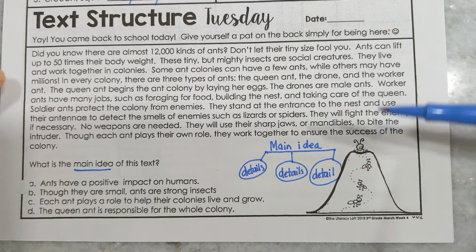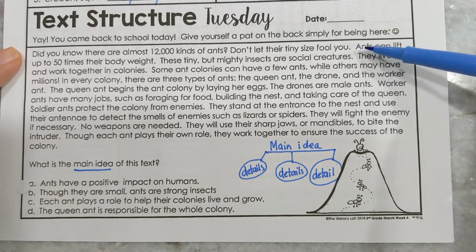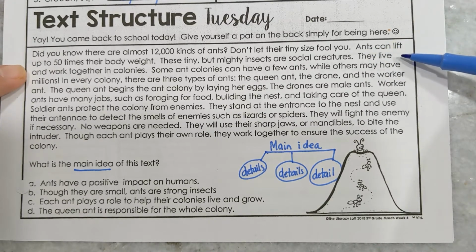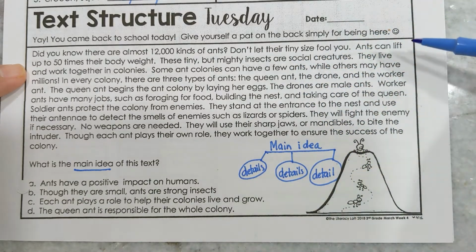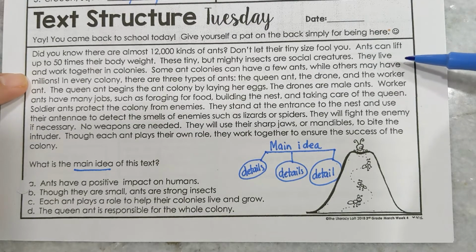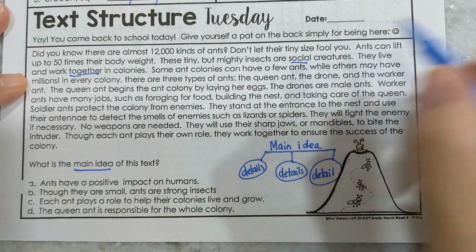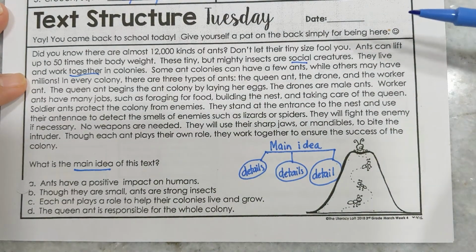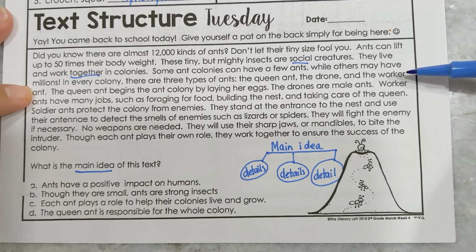But let's get started. Did you know there are almost 12,000 kinds of ants? Don't let their tiny size fool you. Ants can lift up to 50 times their body weight. These tiny but mighty insects are social creatures. That means they like to be together. They don't live alone. They live and work together. There's our clue about the meaning of this word. Together in colonies. Some ant colonies can have a few ants, while others may have millions.